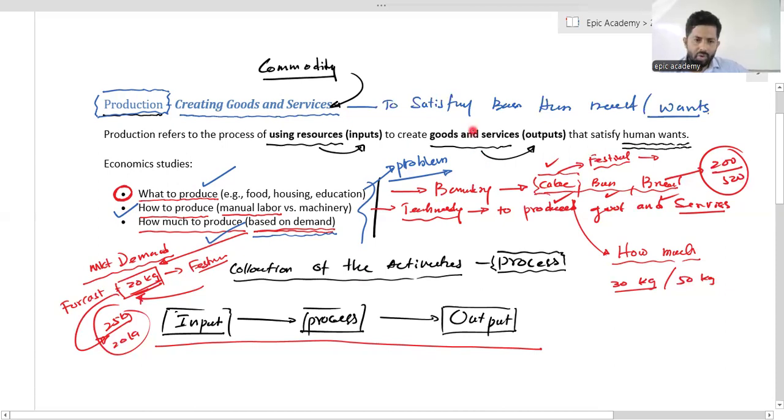Yes, we already discussed the meaning of production by considering the example. Always try to identify the activities and the components in the subject of economics by using examples.